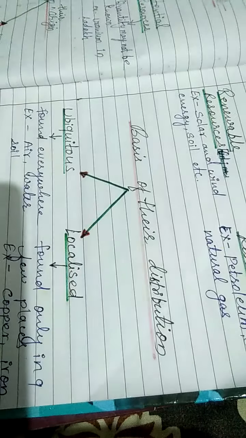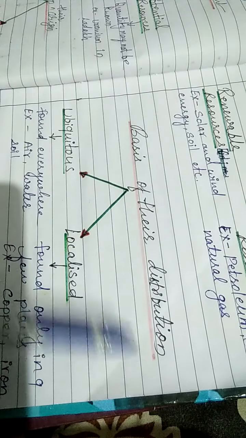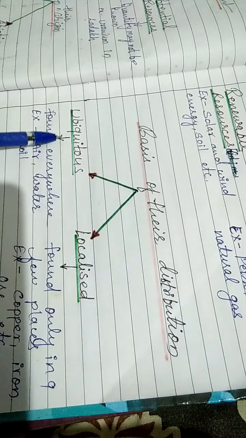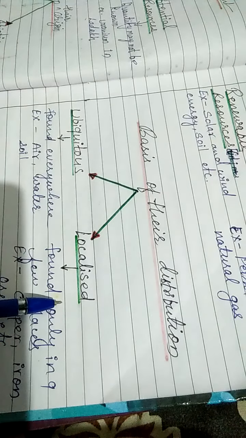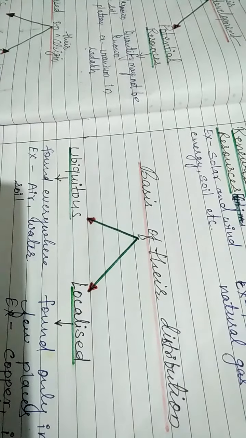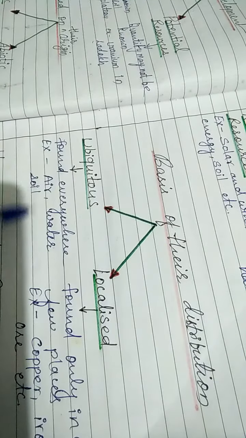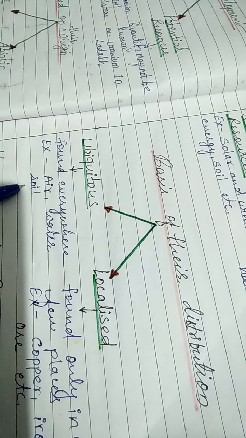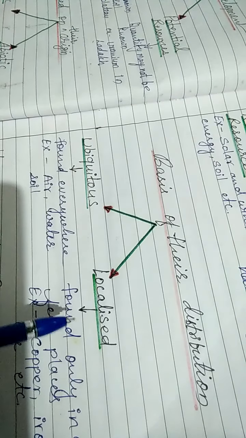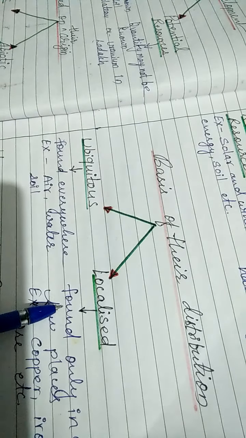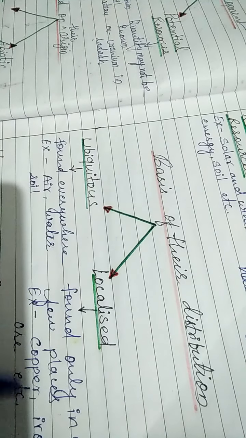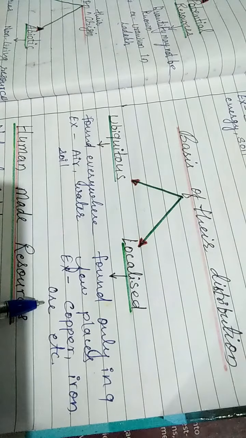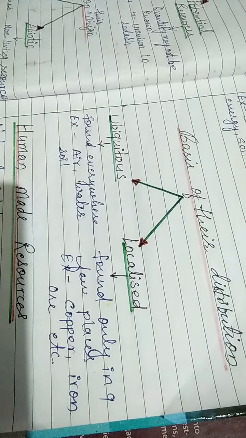Another classification of resources is based on their distribution. Based on their distribution, resources are divided into two parts: ubiquitous resources and localized resources. The resources which are found everywhere are examples of ubiquitous resources: air, water, soil, they are all found everywhere. Next one, localized resources. These resources are found only in a few places, not everywhere. Copper and iron ore are examples of localized resources.